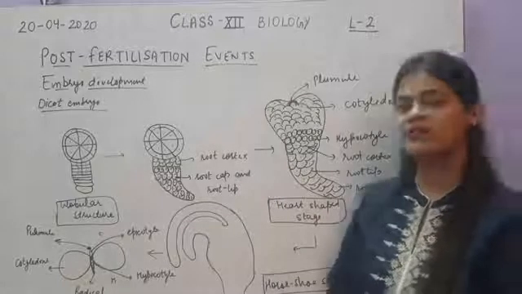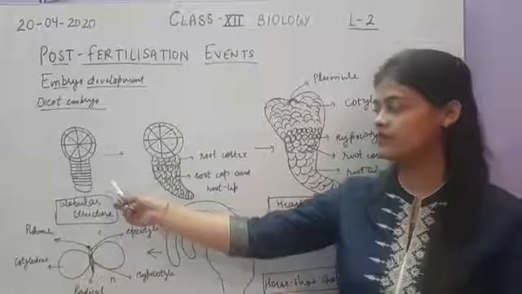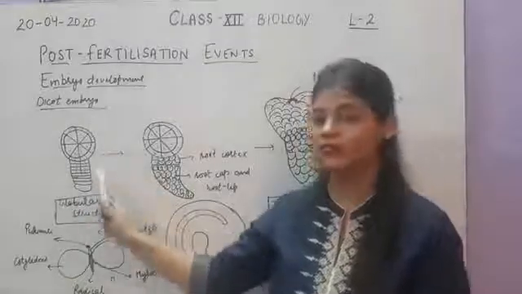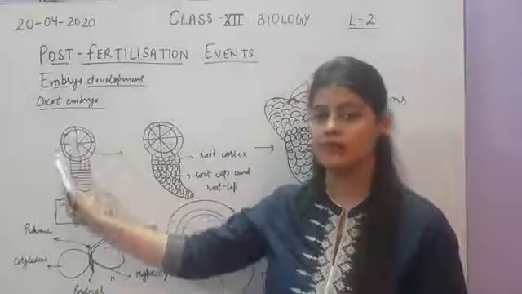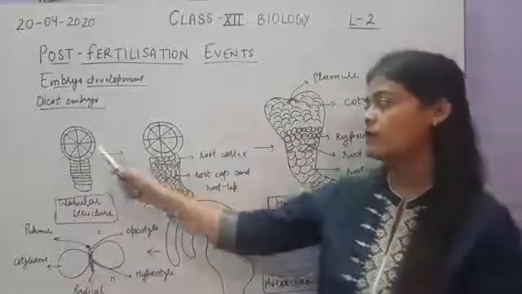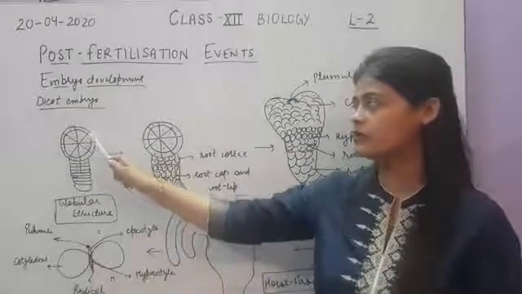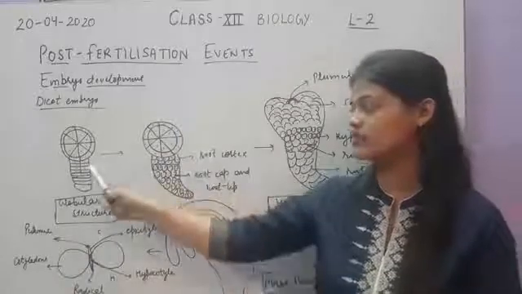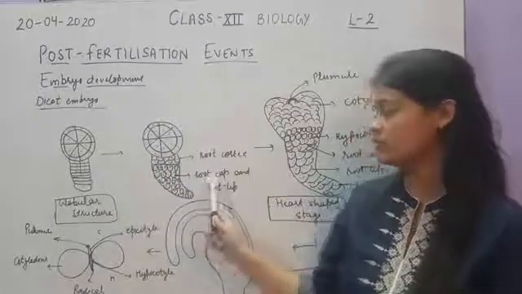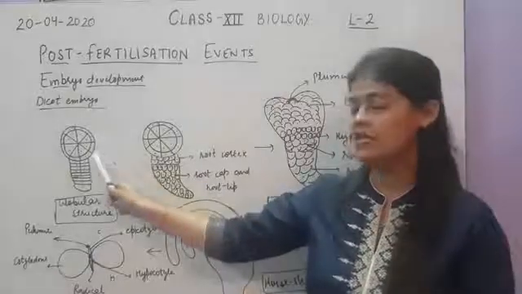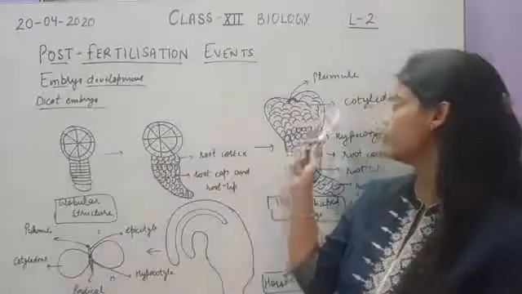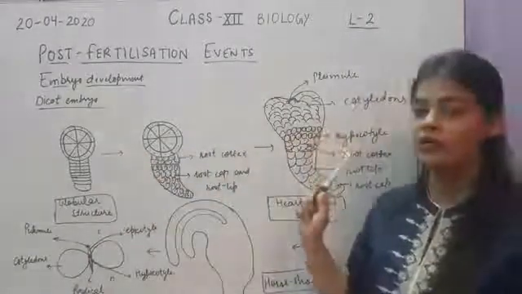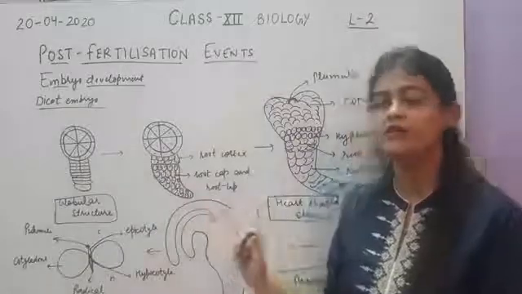Okay, so let's see the further development of the dicot embryo. Till this structure we have discussed, and this stage is called the globular stage because the cells are in globular form. Now, as we have already discussed, let's start from the lower part. The upper two cells will form the root cortex. The lower two cells of the hypophysis will form the root cap and root tip. The upper two cells of the proembryonal axis will form the hypocotyl, and the upper two will form the plumule and cotyledons. Now let's see how this structure will be formed.